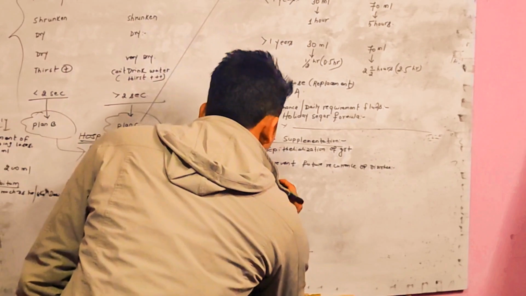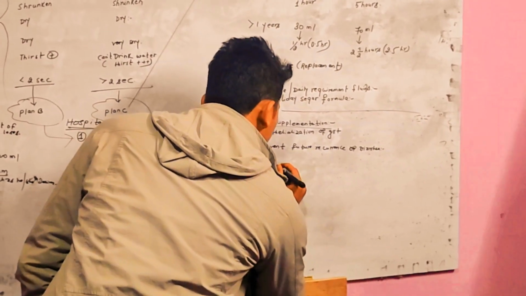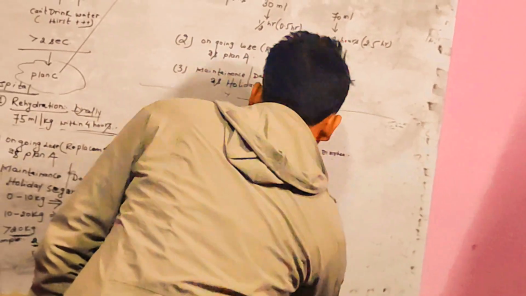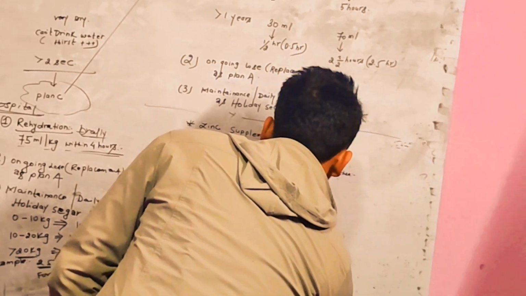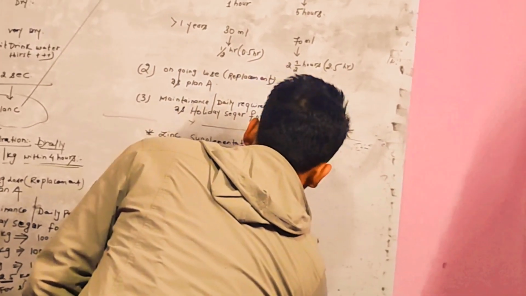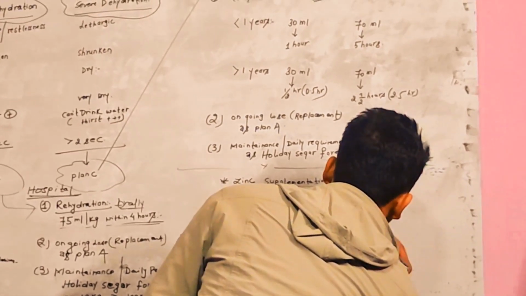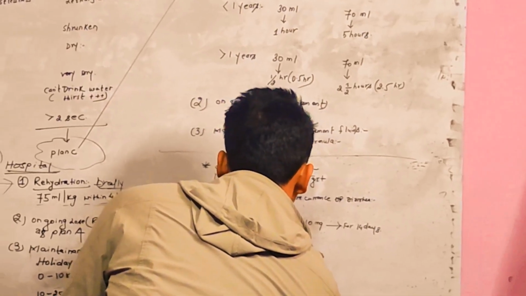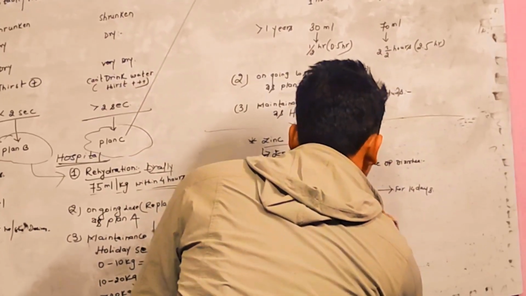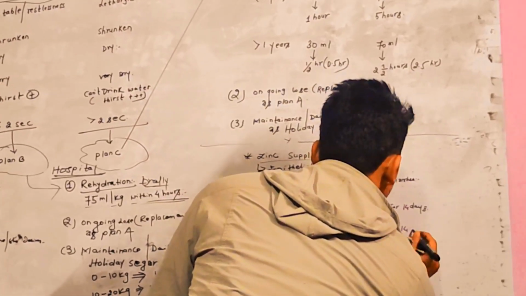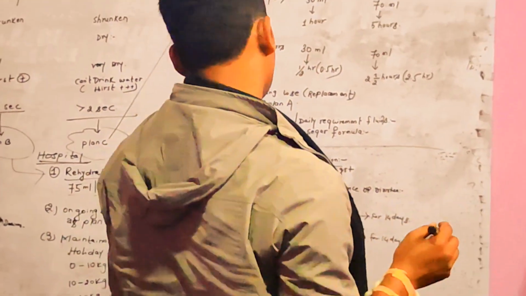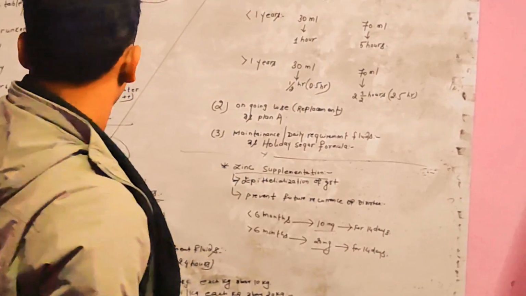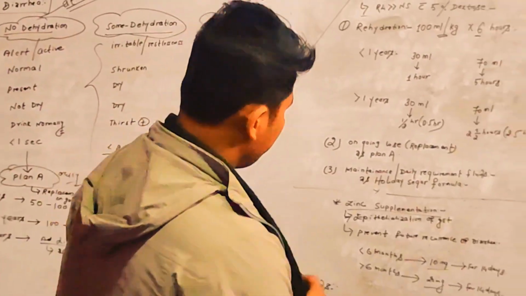And what is the dose? We have divided the dose into two forms. For babies less than 6 months, we give 10 milligrams for 14 days, and for babies greater than 6 months, we give 20 milligrams for 14 days. The duration of zinc supplementation is irrespective of the age. Okay, guys, so this is about zinc supplementation.